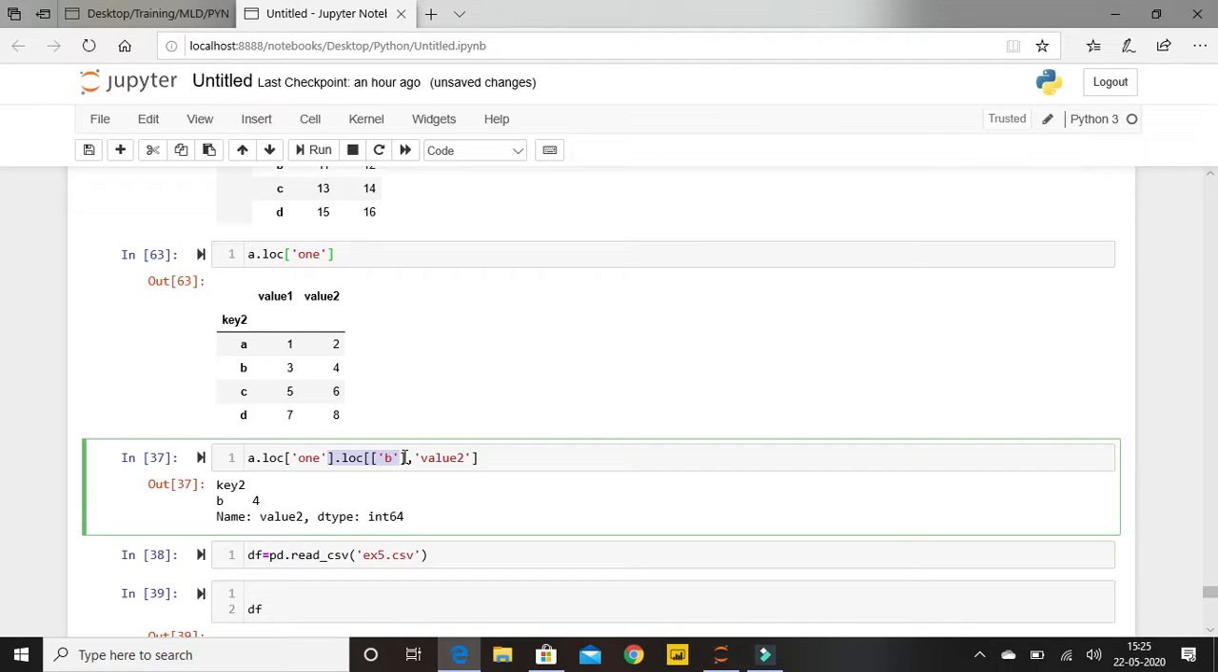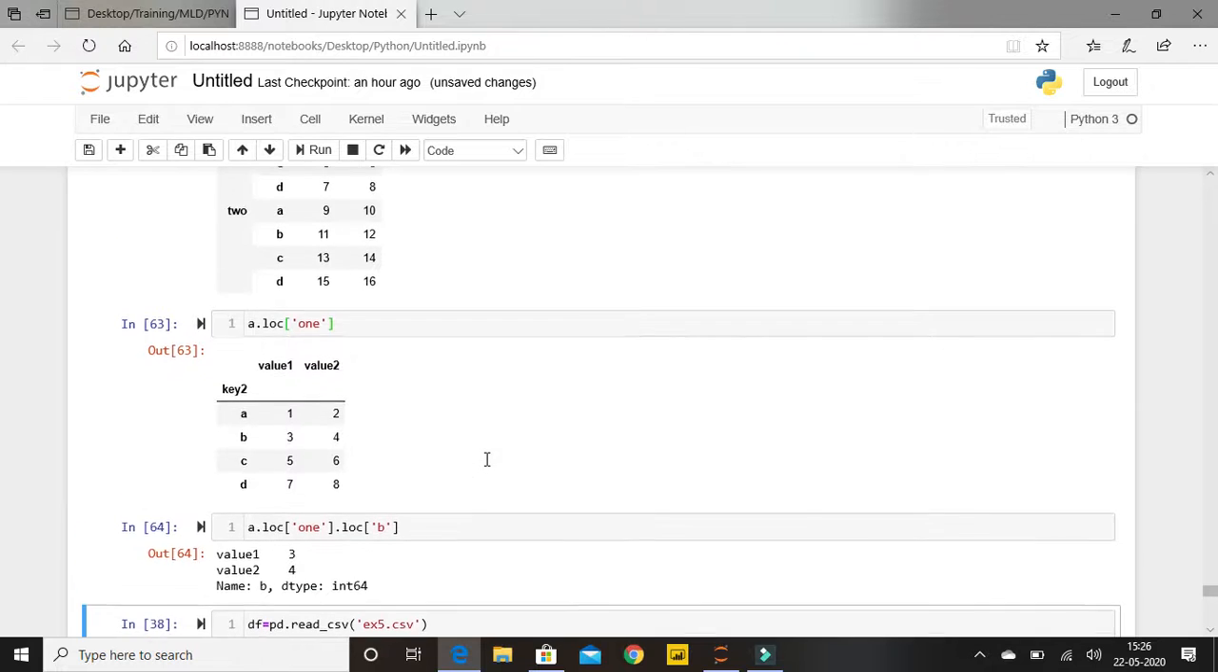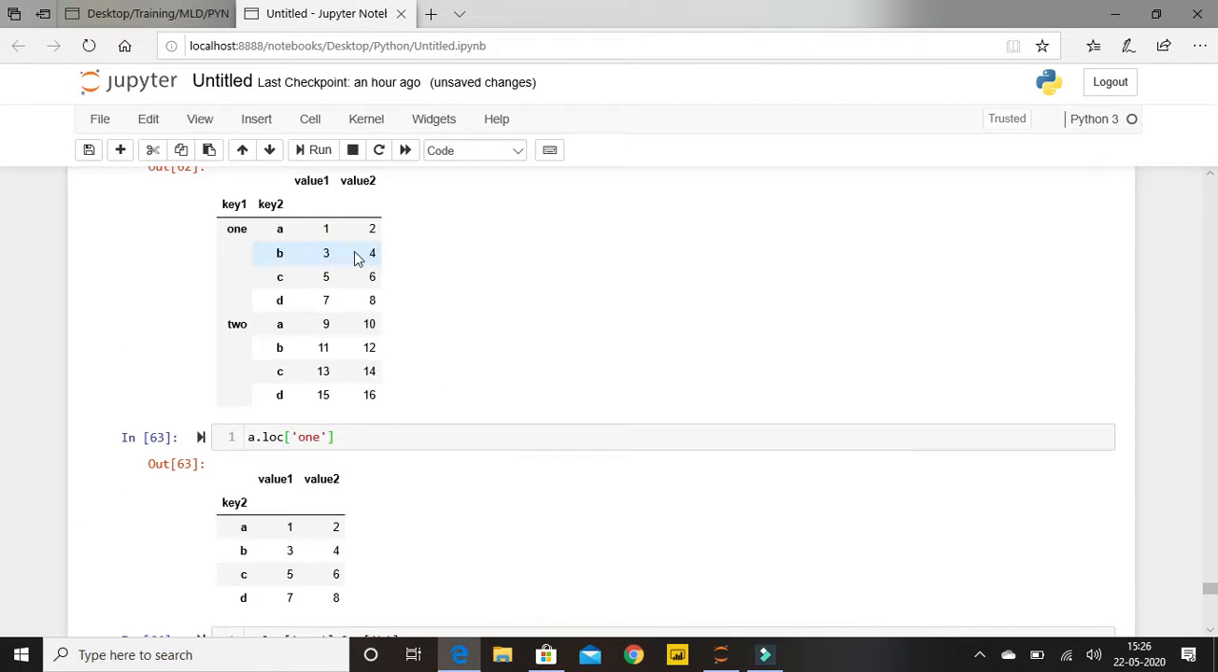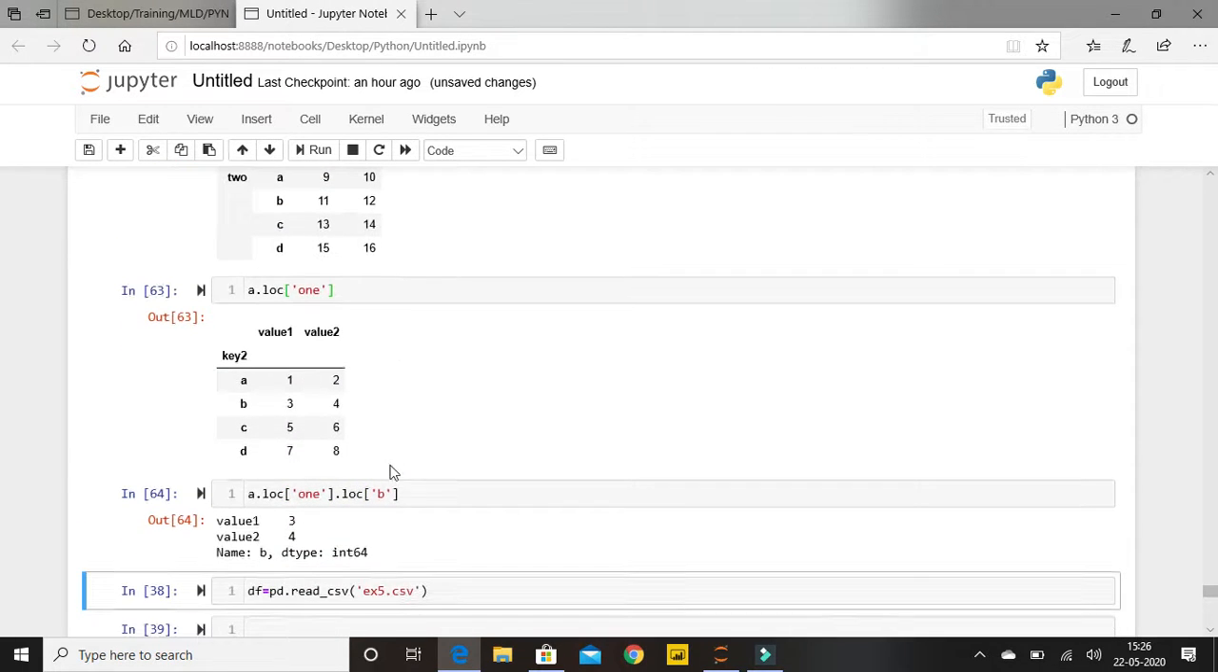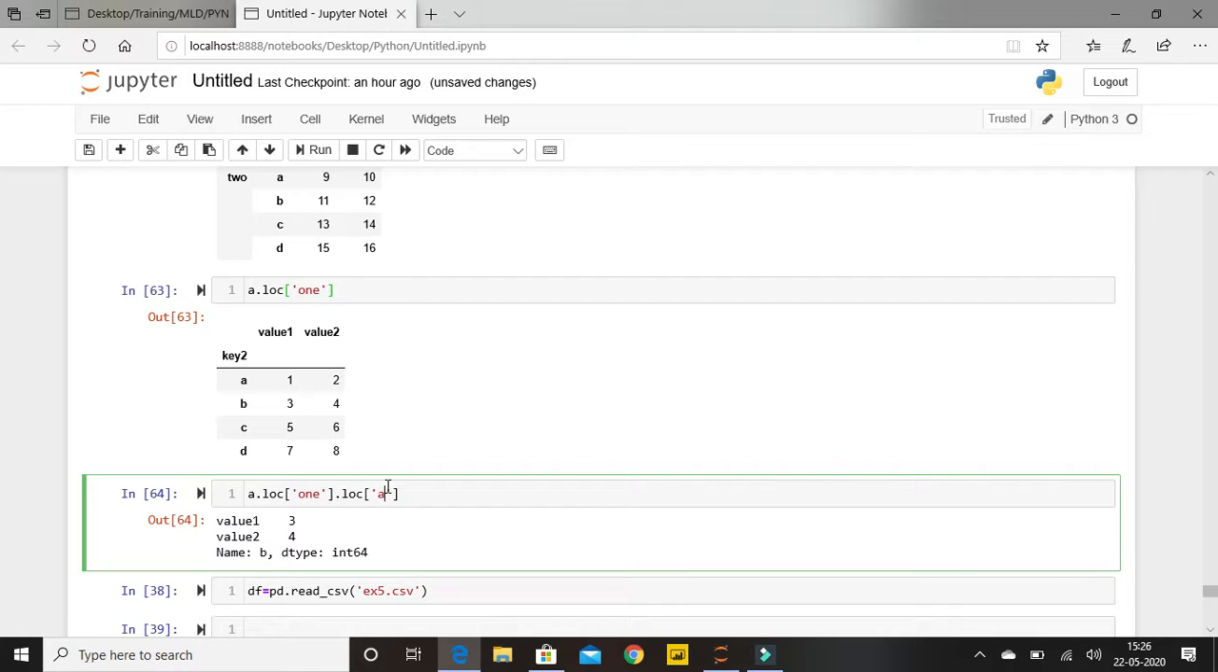So using dot loc, okay, I have just deleted this so that it does not confuse. I am using this dot loc again, and now I am going to B. If I execute this, you will be able to find I am getting this data, 3 and 4. So this is 3 and 4. Okay, I need to go to A. I'll change this to A. No issues in that. So we can access any data.